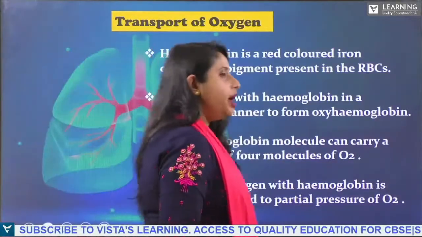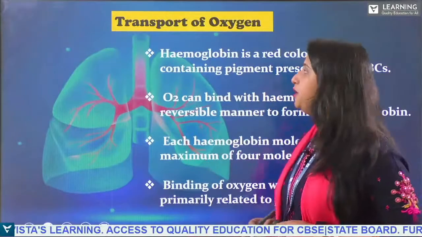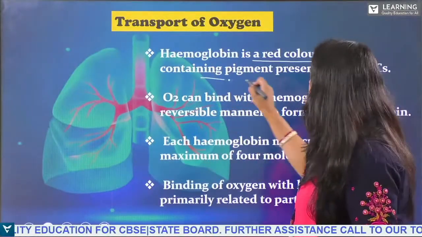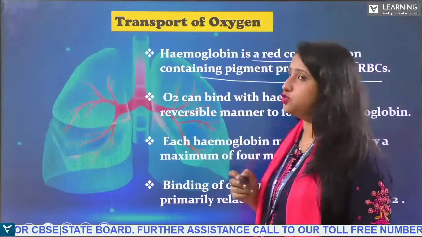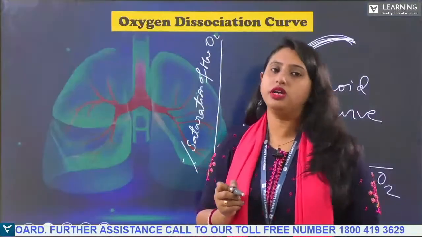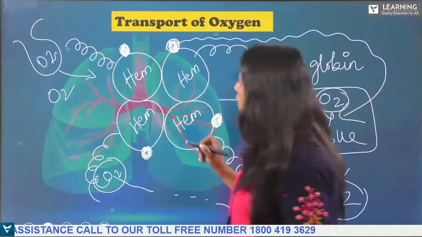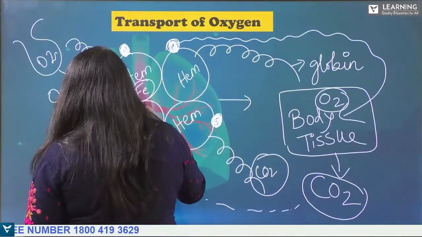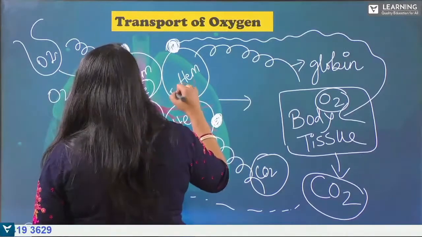Next, hemoglobin is the red color iron containing pigment present in the RBC. Remember that hemoglobin contains iron, because of which the blood is red in color.